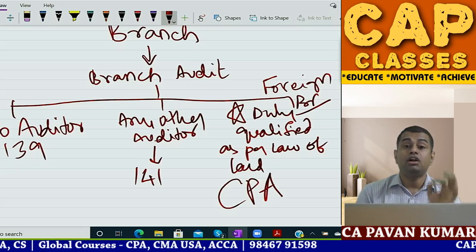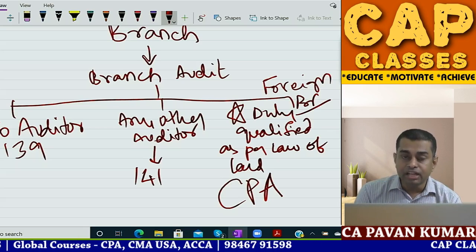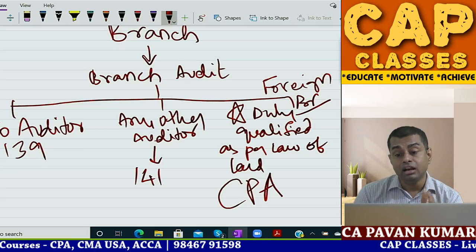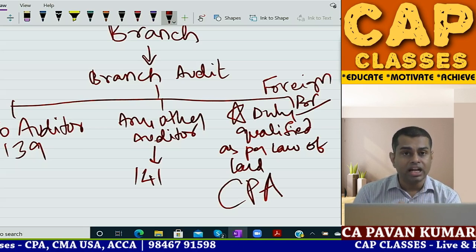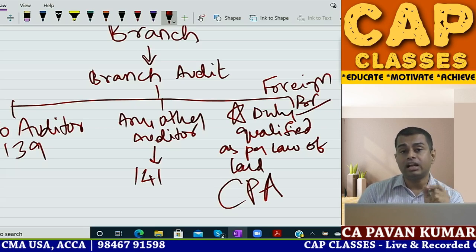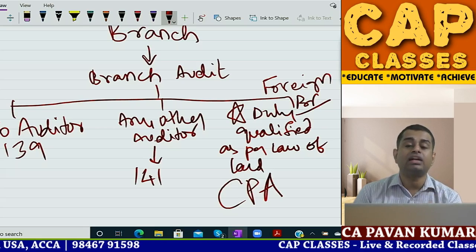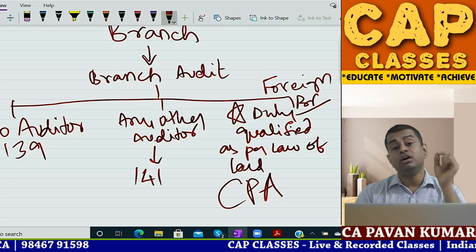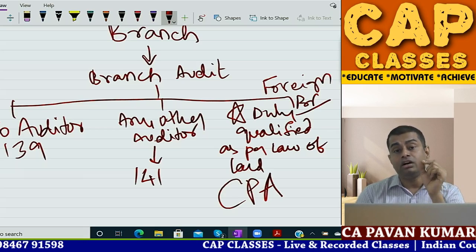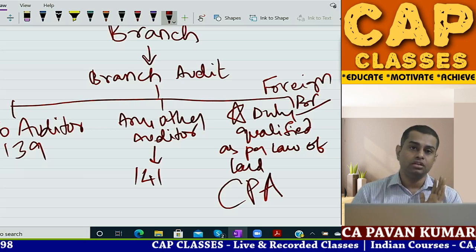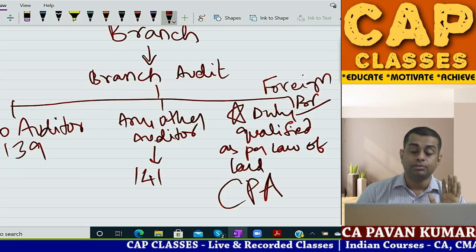So branch audit can be performed by the company auditor himself, or by another duly qualified chartered accountant as per section 141, or by a person who is competent to conduct audit of companies as per that local law in case of a foreign branch. That third point is only in case of a foreign branch.